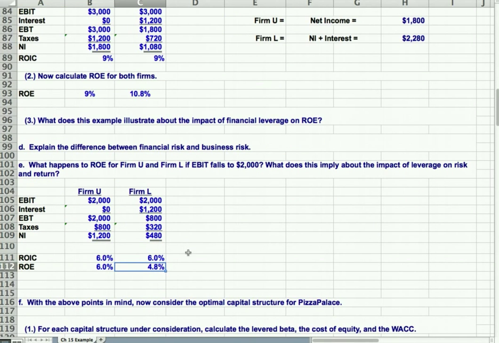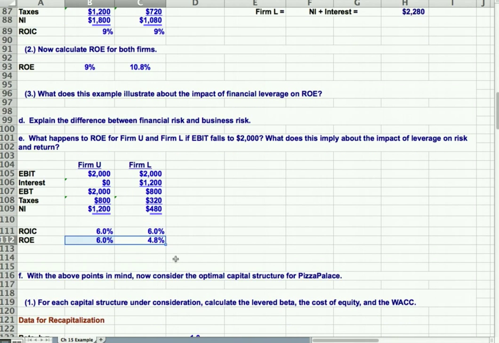So the fact that EBIT declined, even though we're putting up less equity, it's not making up for the fact that net income is a lot smaller here, 480 versus 1,200. So when the times are bad, the levered firm really gets hit because our return on equity is lower now than the unlevered.